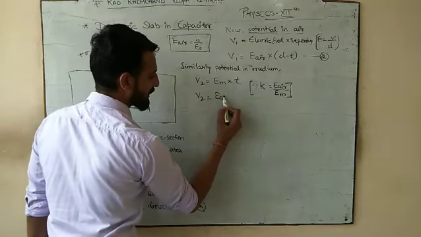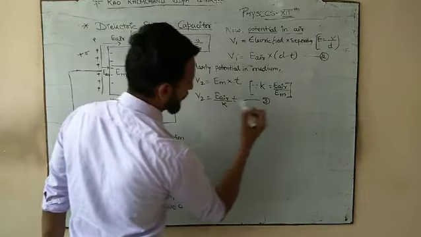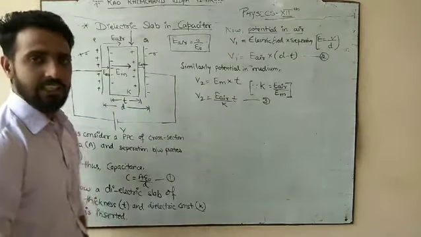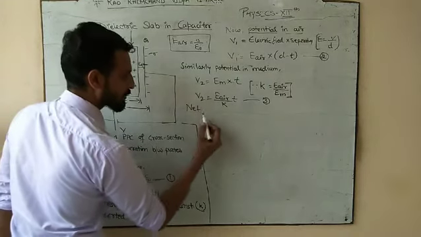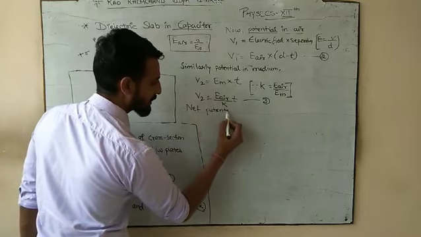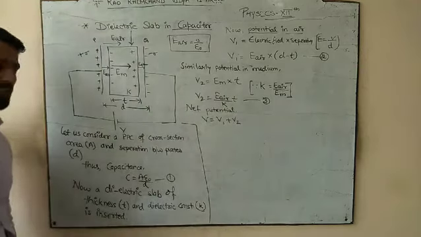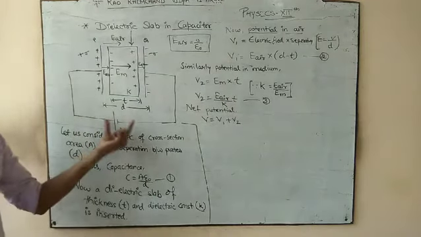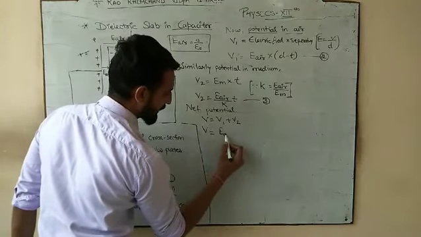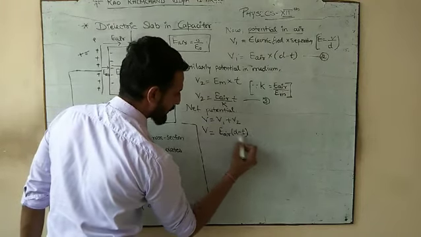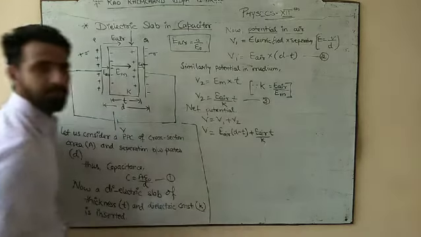It would be electric field in air divided by K into T. So this is the potential in medium, this is the potential in air. So the net potential is V1 plus V2, and V was the net potential that we supplied across this capacitor. So what was V1? Electric field in air into D minus T, and V2 is electric field in air by K into T.